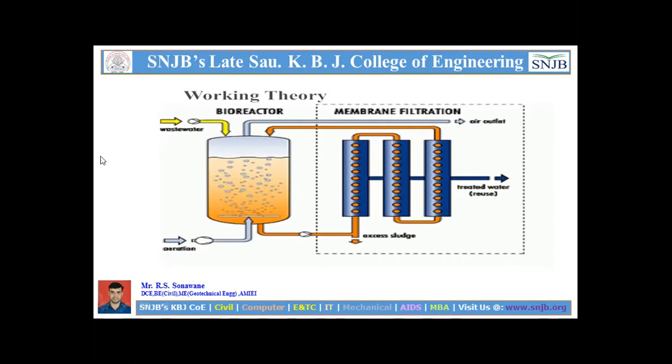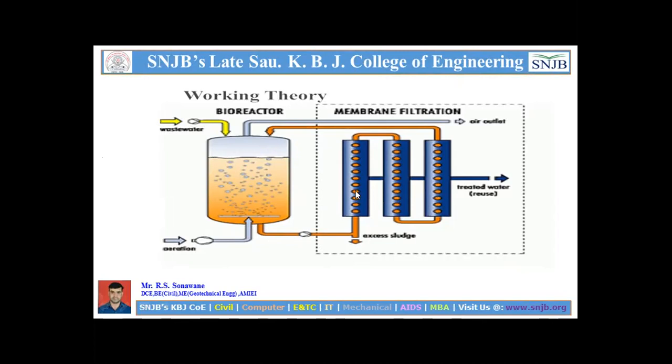In this picture you can see the inlet of the wastewater, and this is the aeration. Through aeration, air is artificially injected into the sewage, and this is the reactor. After oxygen is mixed into the water, it is allowed to pass through the membrane, and some is recycled back to the bioreactor.